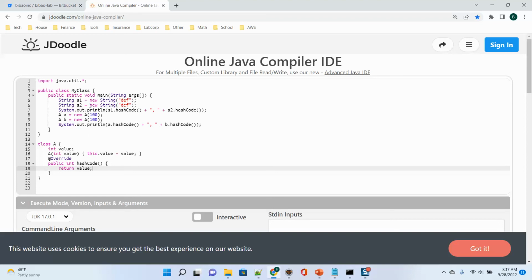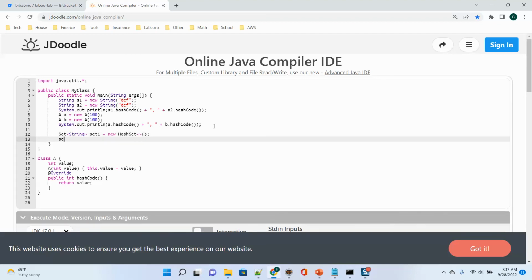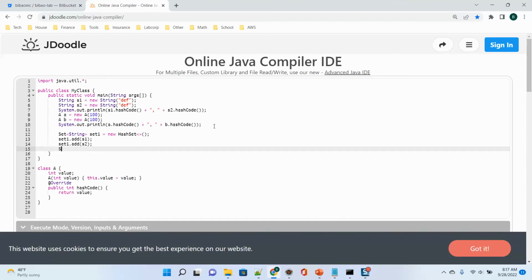Okay. Now let me use a set of strings. Set1 equals new HashSet. Set1 dot add s1, set1 dot add s2. So you can see set1 dot size.